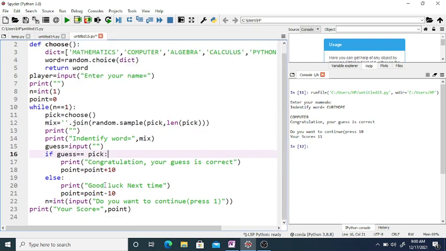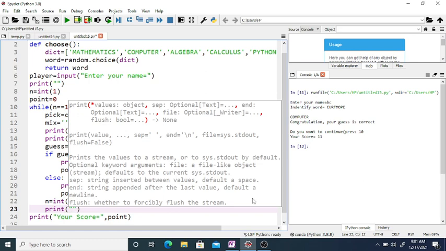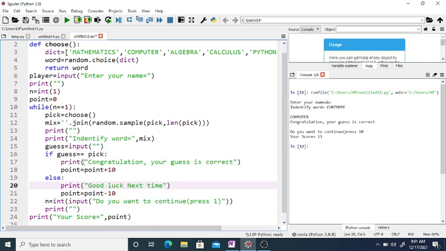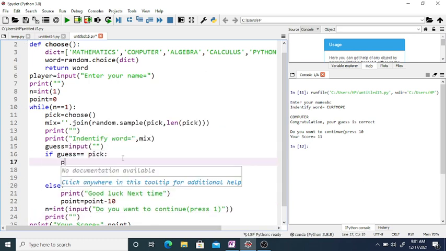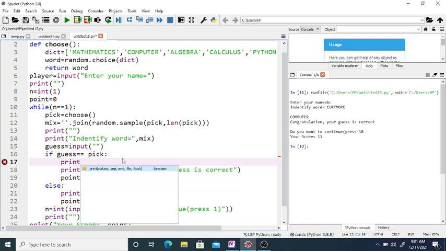Then "Do you want to continue?" After that we want one more new line, print. Here before congratulations we require a new line, print.